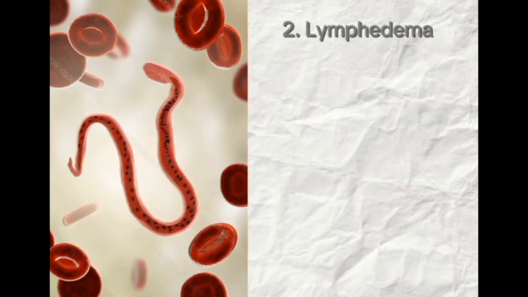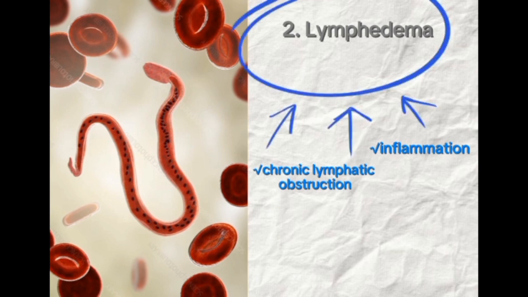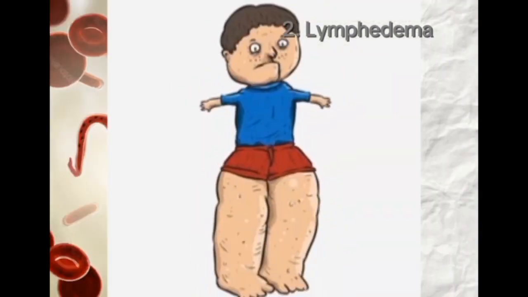Number 2. Lymphedema. Chronic lymphatic obstruction and inflammation can cause lymphedema, which is a condition in which fluid accumulates in the tissues causing swelling, and a condition known as elephantiasis, which is a severe form of untreated lymphatic filariasis.